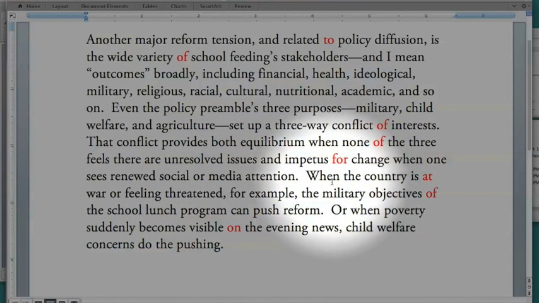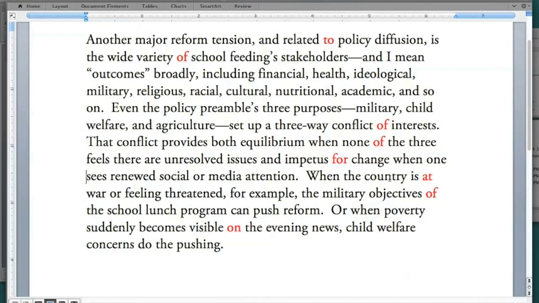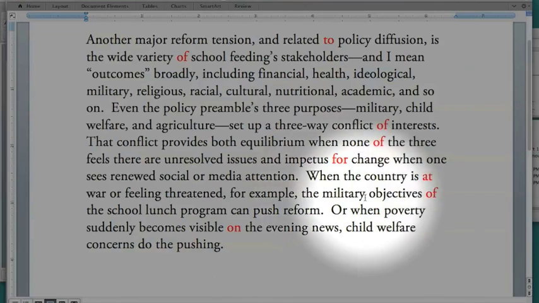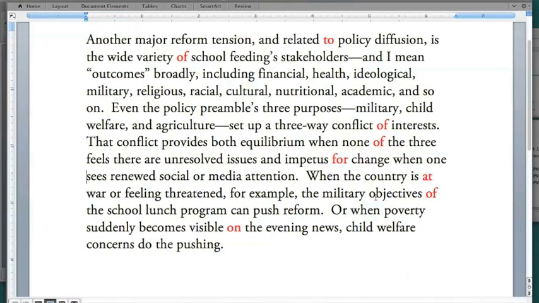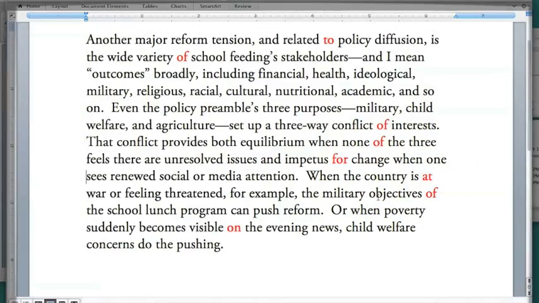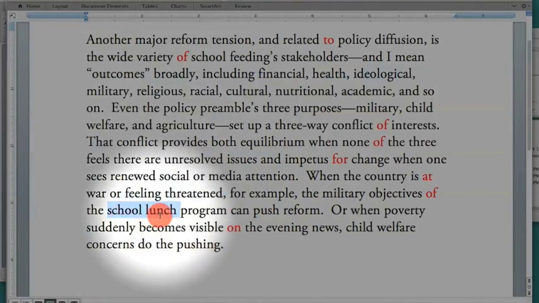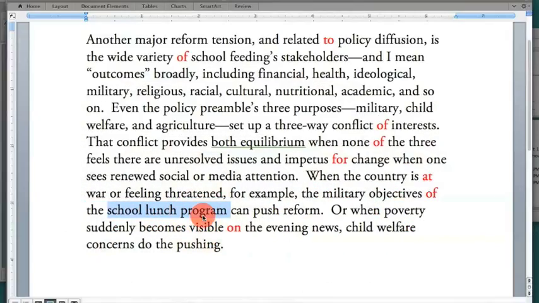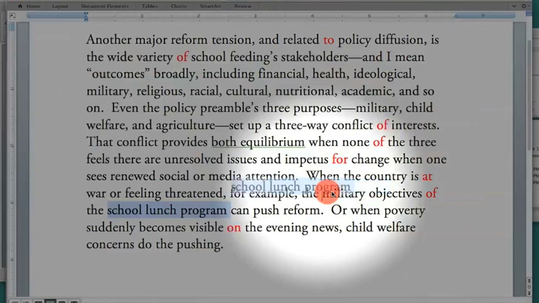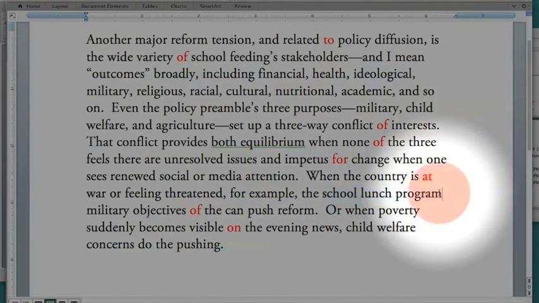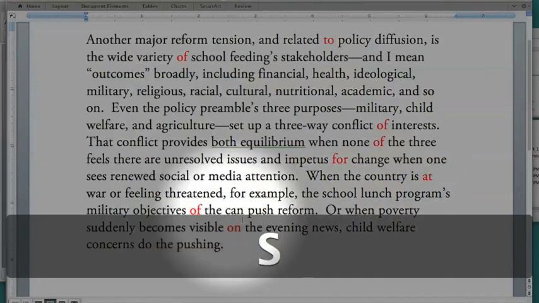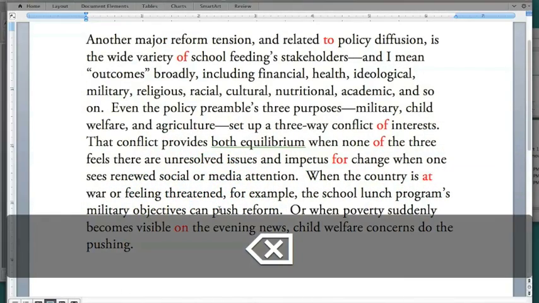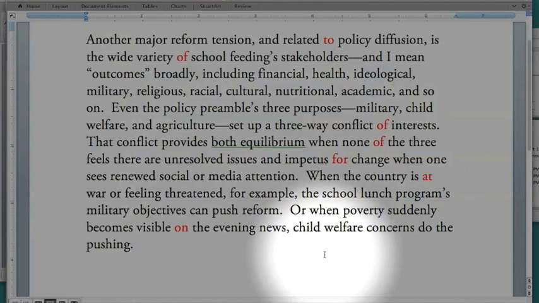Okay, so that looks good. "The country is at war or feeling threatened." We'll leave that for now. "The military objectives of the school lunch program." Why don't we make this a possessive too? "The school lunch program's military objectives can push reform. Or when poverty suddenly becomes visible on the evening news."